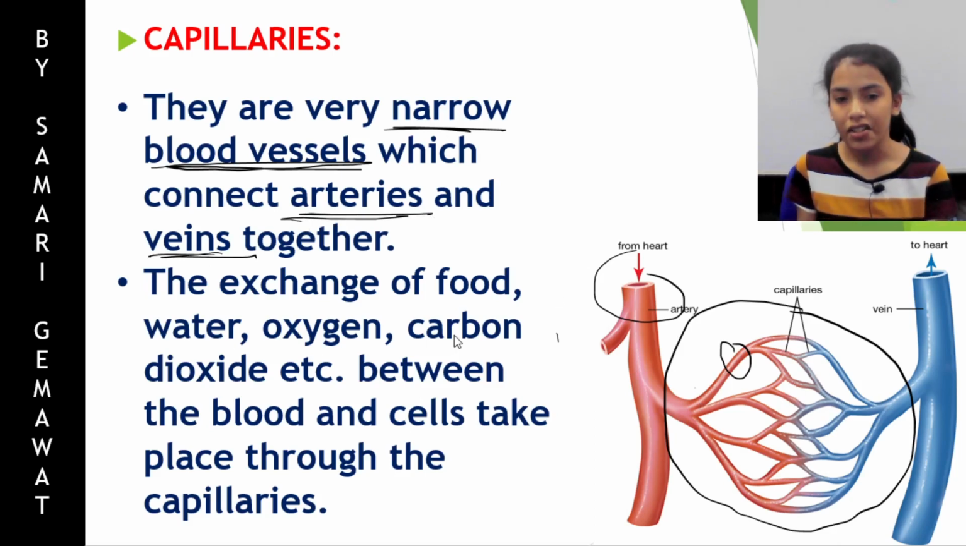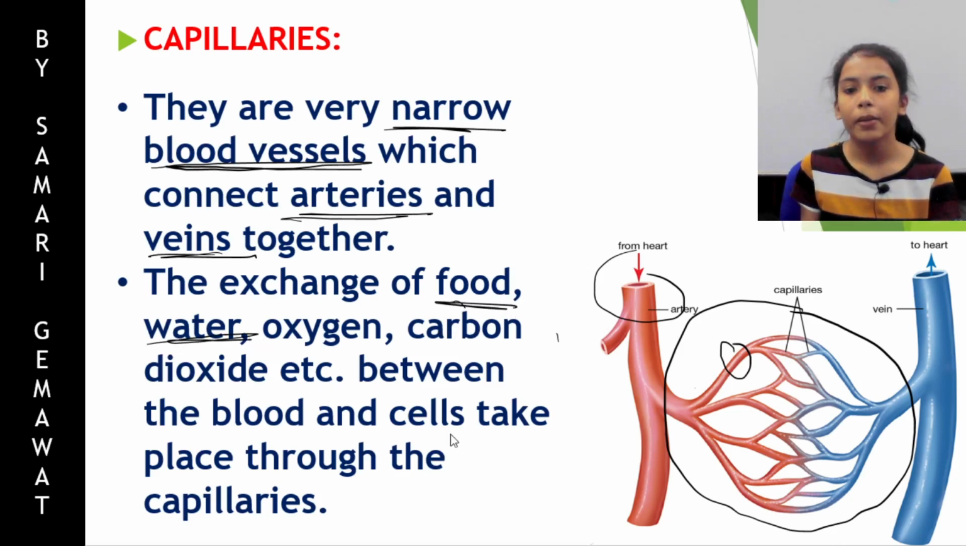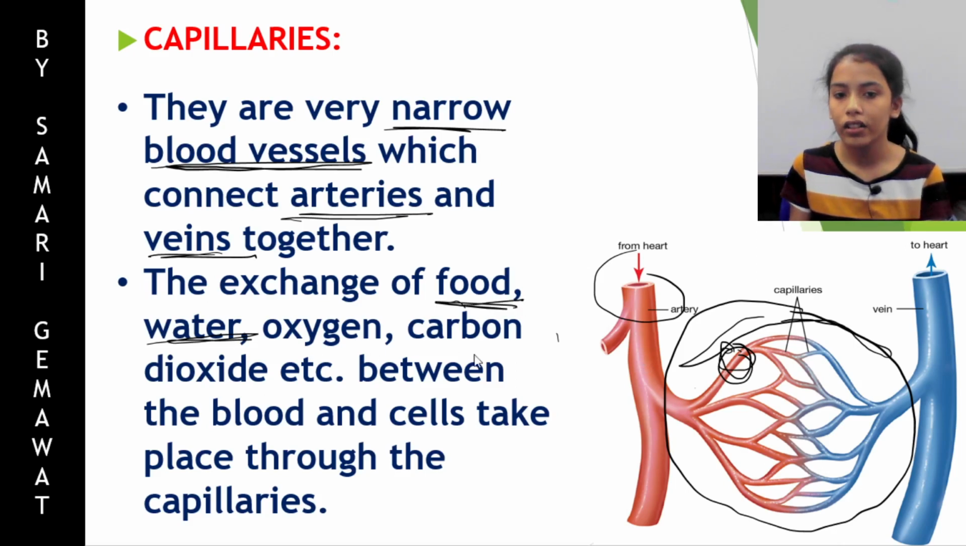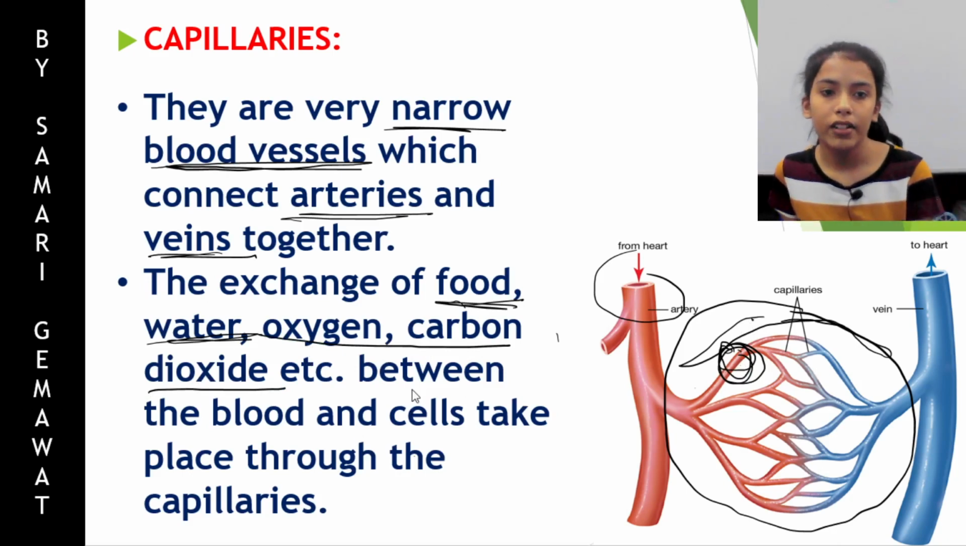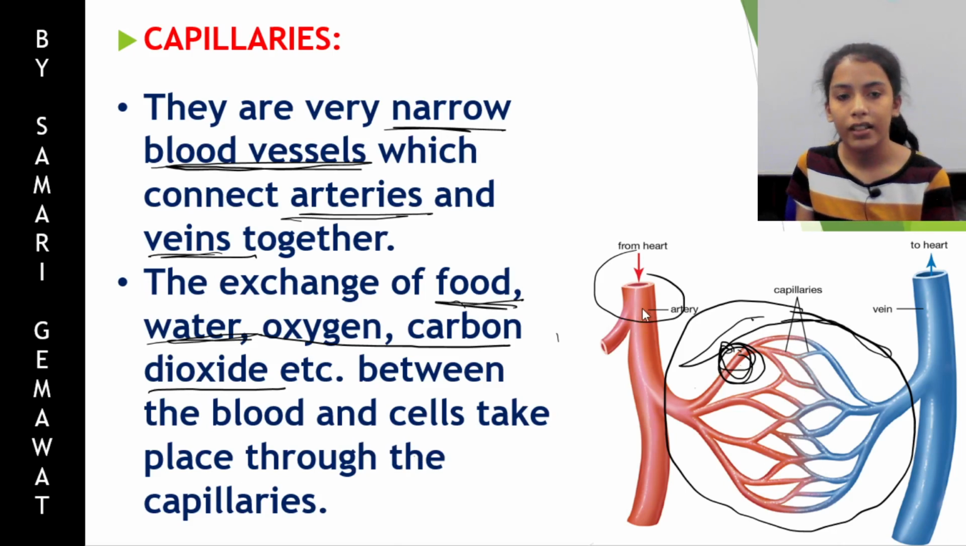These are needed for the exchange of food, water, oxygen, carbon dioxide, etc. between the blood and cells. When the blood passes through these capillaries, here the cells are present. So for the exchange of all these things, food, water, oxygen, carbon dioxide, these capillaries are so thin so that they can easily exchange the material with the cells. Therefore, these capillaries are present between veins and arteries. So I hope that you have understood what veins, capillaries and arteries are.